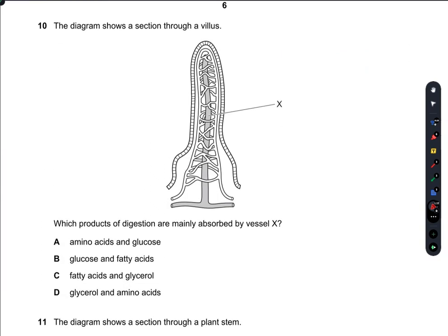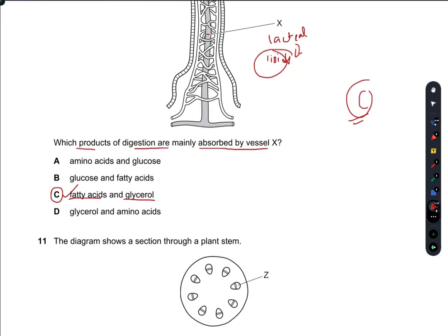The diagram shows a section through a villus. So which products of digestion are mainly absorbed by the vessel X? This is the lacteal. And what is the function of the lacteal? So it absorbs fatty acids and glycerol. Always the lipid content. Lacteal means lipids. So lipids are present in fatty acid and glycerol. So C is the right answer.